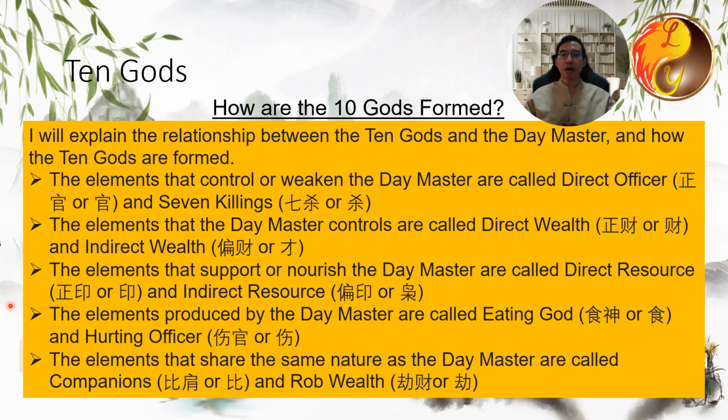Please note that in Bazi software, the names of the 10 gods are usually abbreviated to a single character, such as direct resource being written as yin. I have written them all out here for you. When you review them, you can refer to the notes for clarification. Next, we will use some diagrams to better understand the generation of the 10 gods and the interactions of production and control between them.